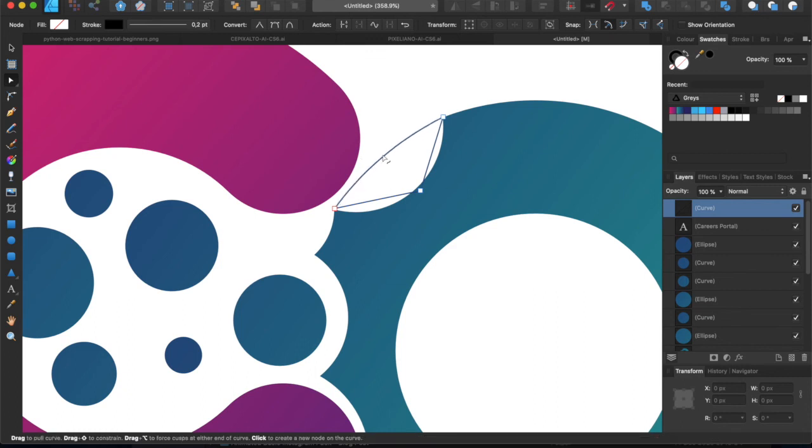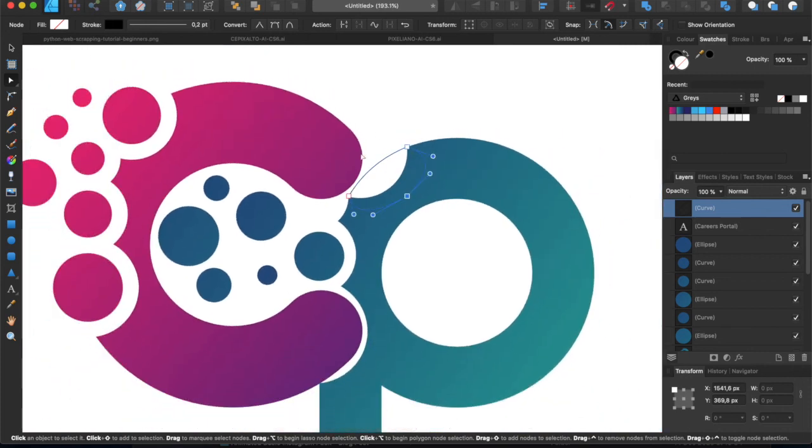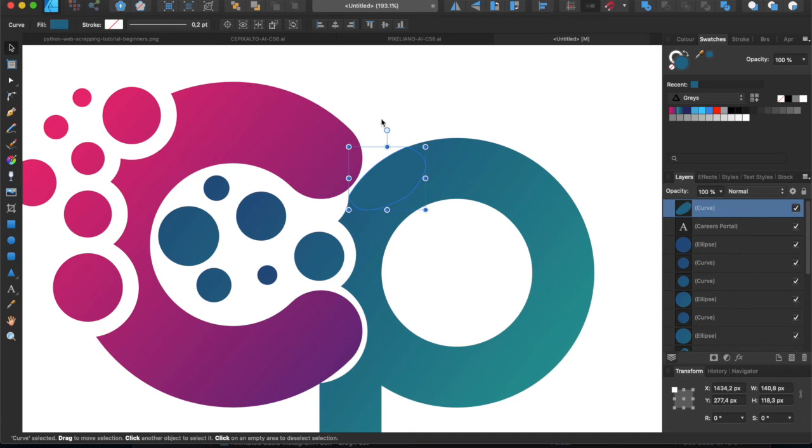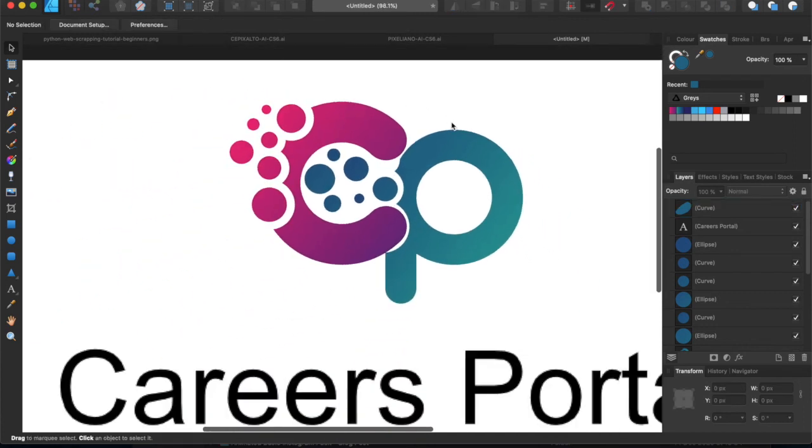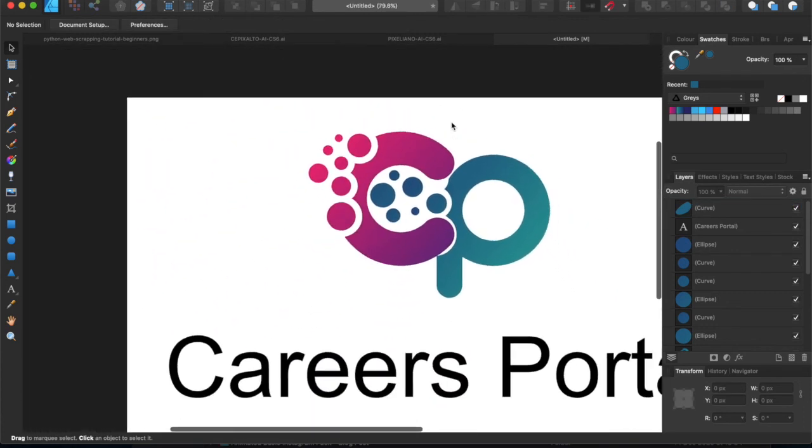Yes, there you go, to sort of close the C up. There you go. And this can go in there. All right. So once you've done that, you can just color in that object. So that object over there, you can get the inside, and you can go and find what is this color over there. And then you can make this color that color. There you go. And just like that, that P looks a little bit more complete.